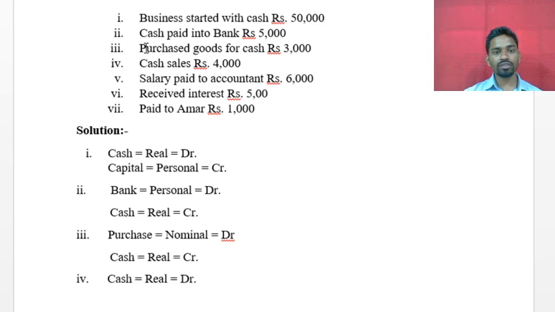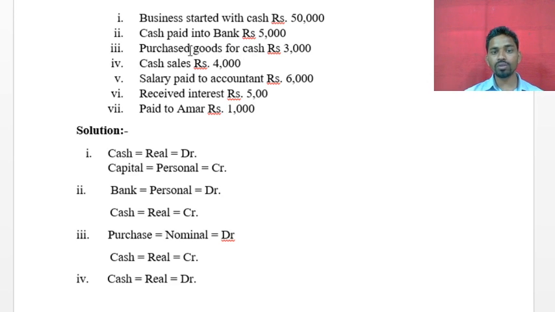The next transaction is purchased goods for cash rupees 3,000. Now this is purchase of goods, so is it a credit transaction or a cash transaction? If a particular name is given here, you can assume it is a credit transaction, but here they mentioned cash, so it is a cash transaction and not a credit transaction.